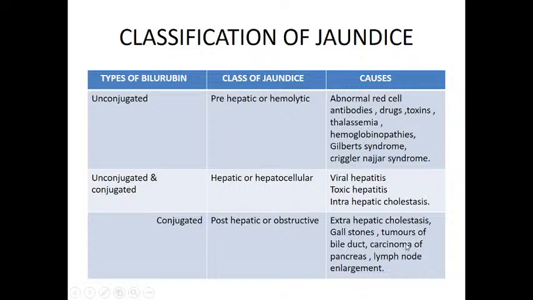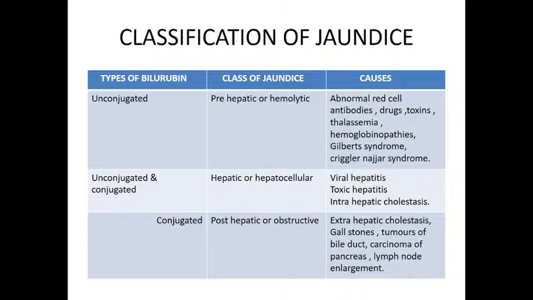If there is obstruction in the common biliary duct, or tumors of the bile duct, or gallstones preventing the free flow of bile, or carcinoma of the pancreas, lymph node enlargement, or extrahepatic cholestasis, in all these conditions there is obstruction in the free flow of bile carrying conjugated bilirubin from the liver to the small intestine. Because of this obstruction, conjugated bilirubin levels are increased.